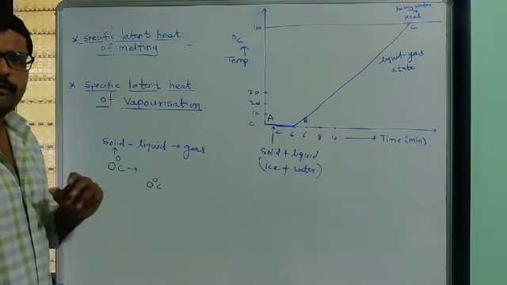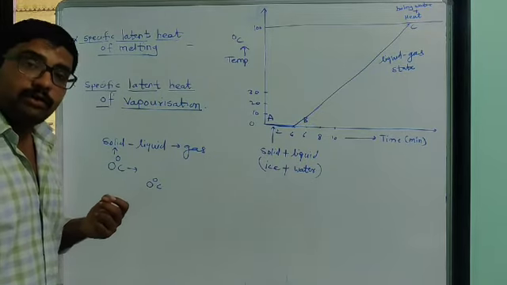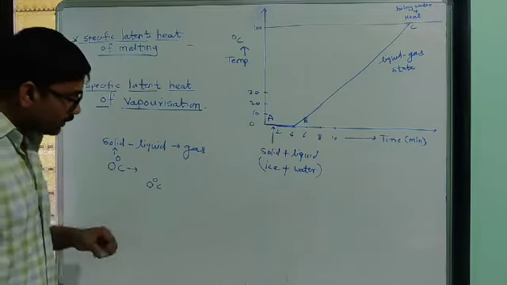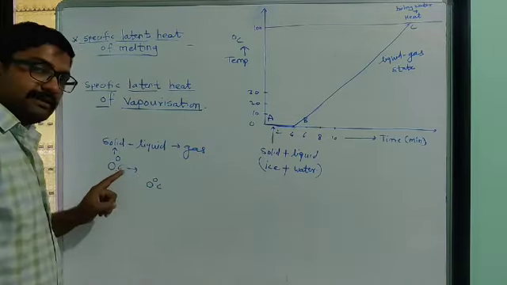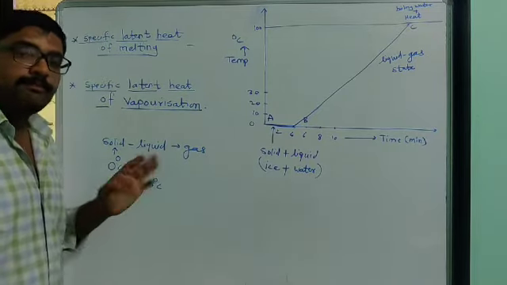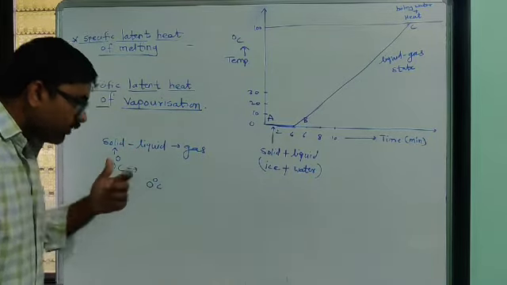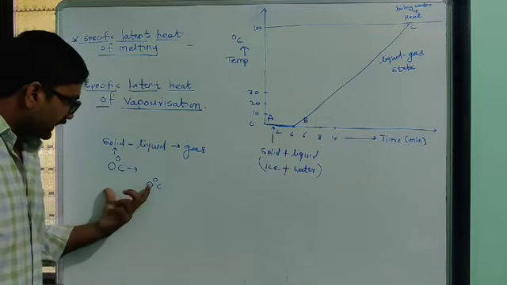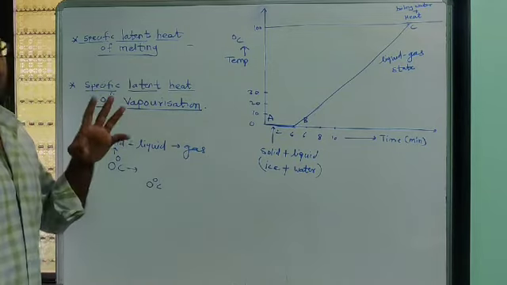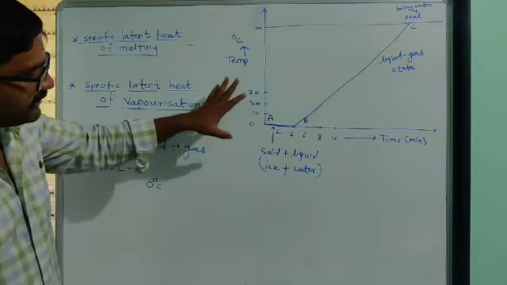Okay, so whatever heat we supply at 0 degrees Celsius, all that heat is used to change the state of the substance. Look, both have a temperature of 0 degrees Celsius, but the state of the substance has changed. So we require some heat here to convert this solid into liquid. The temperature is the same, 0 degrees, but we need to supply some heat.